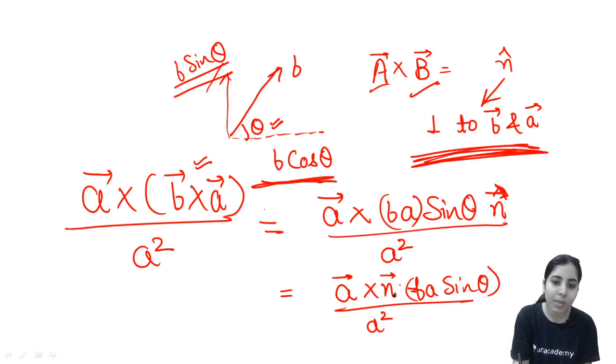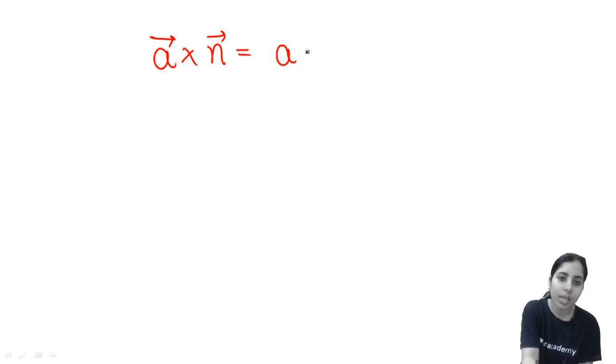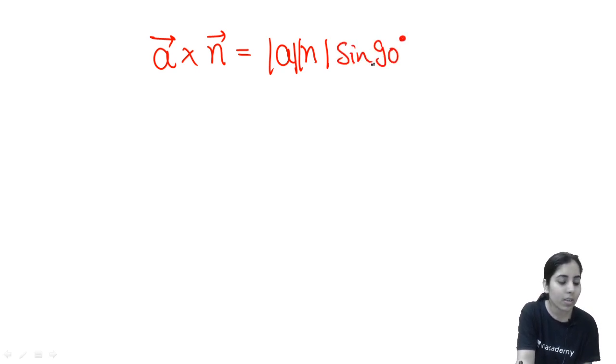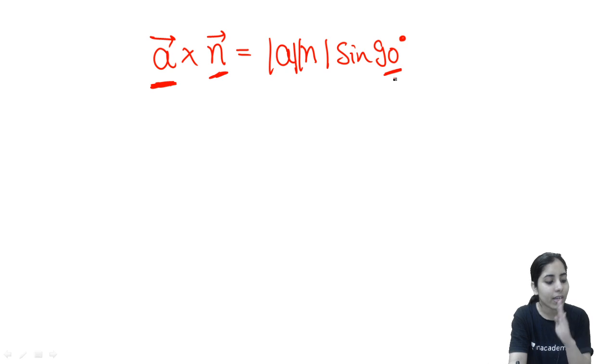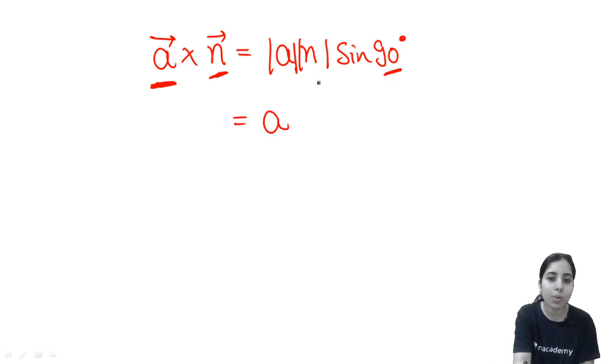So A cross n will give us magnitude of A, magnitude of n, and sine 90 degrees. Why sine 90 degrees? Because n was perpendicular to A and B both. So the angle between A and n is 90 degrees, and that's how we are writing this expression. The magnitude of n will be 1. So we write A sine 90 degrees, which means just A.